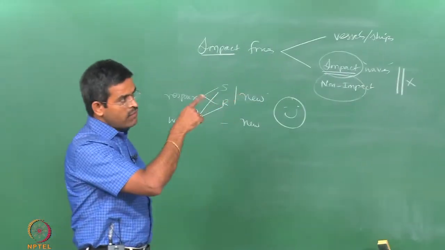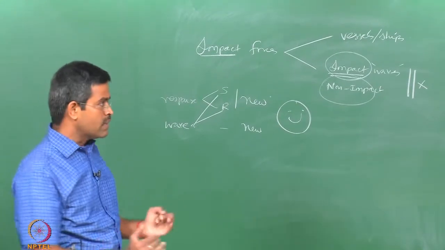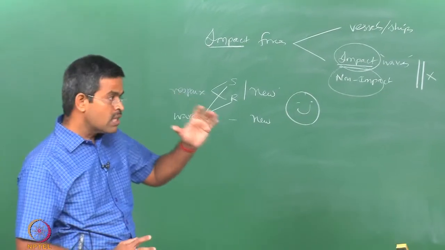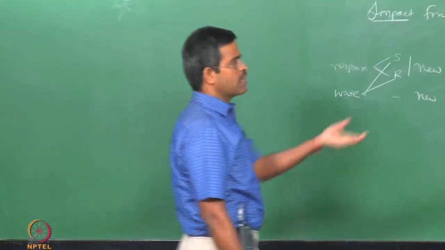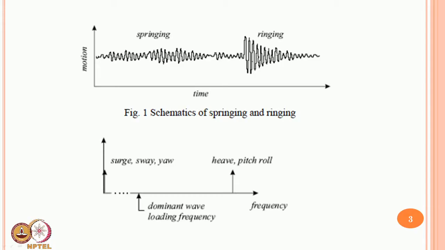When we could see a wave of this order which can sweep over a large time period, which can cover frequencies of lower and higher order, people really started worrying about whether TLP will sustain these kinds of waves. So, they gave a special name to this, springing and ringing responses, because this looks like the ringing of a bell. You can see here it is the ringing of a bell.